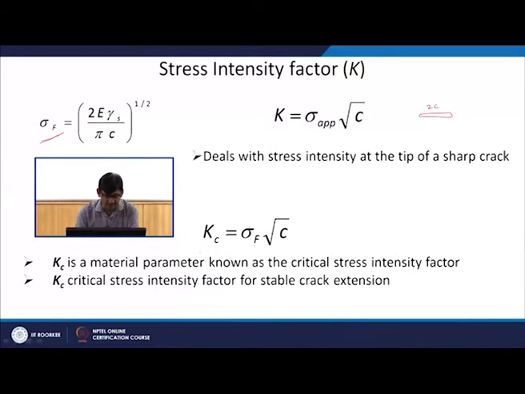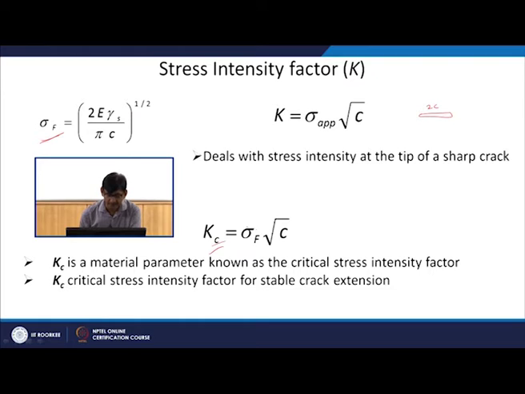So when the material fractures, basically these cracks are going to propagate. We want to find a stress which is sufficient to propagate these cracks, and for that we can define a critical intensity factor.